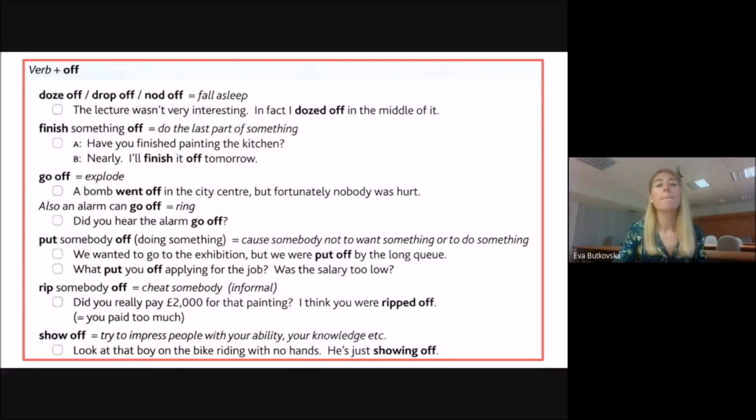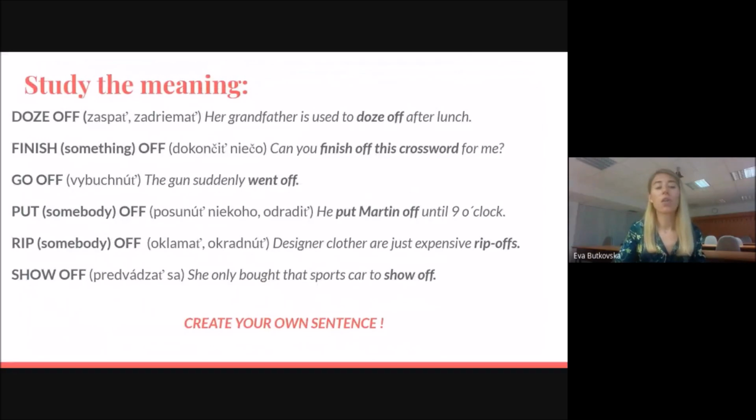So let's study more the meaning of these. So like we said, doze off means to fall asleep. So in the phrase, her grandmother is used to dozing off after lunch. So she's used to sleeping after lunch. Doze off.